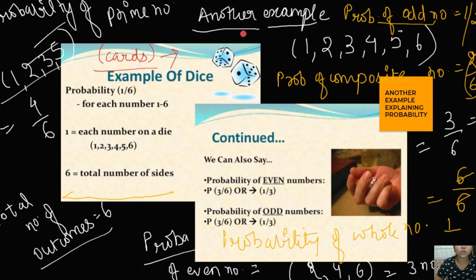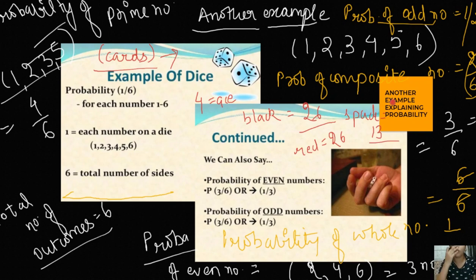So this is the information you need to solve questions which are related to cards. There are also examples. So if an ace is given, you know there are 4 aces in the deck of cards, so the total number of possible outcomes will be 4 for the ace. Then if we are taking black cards, the total will be 26. Similarly for red, the total number of outcomes will be 26. Now for spades, the total number of outcomes will be 13. So this is what we are going to learn.